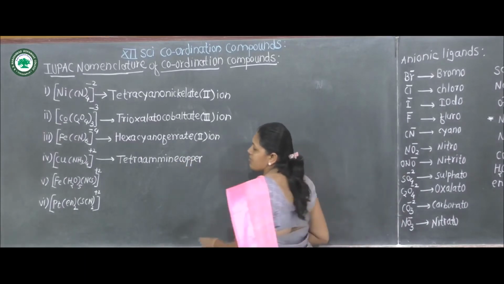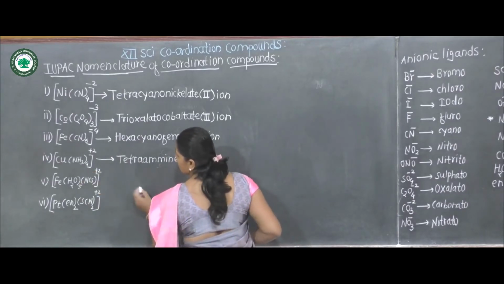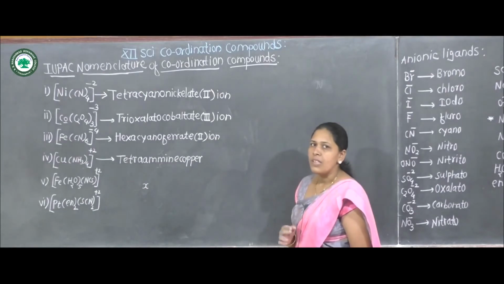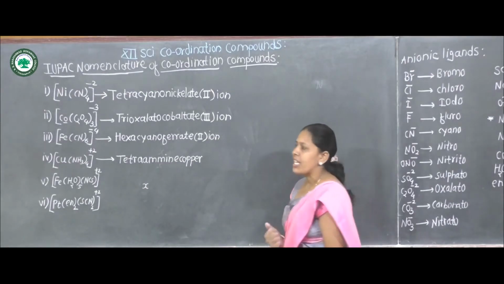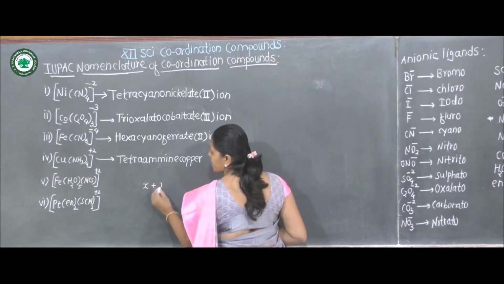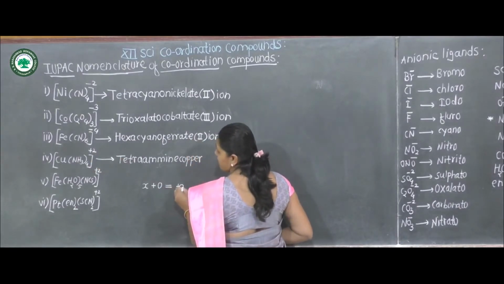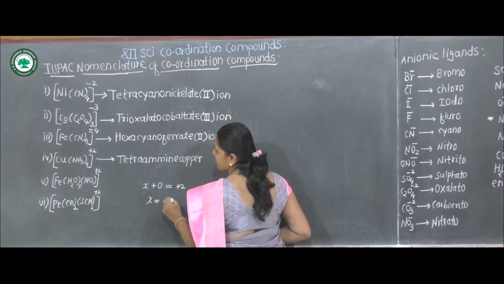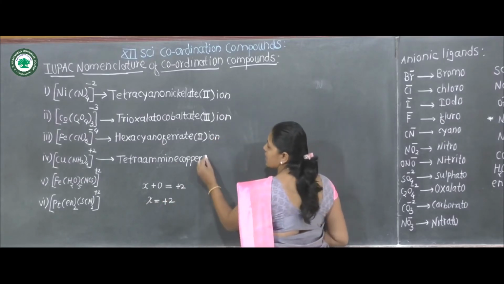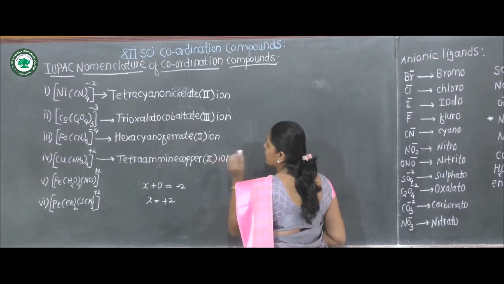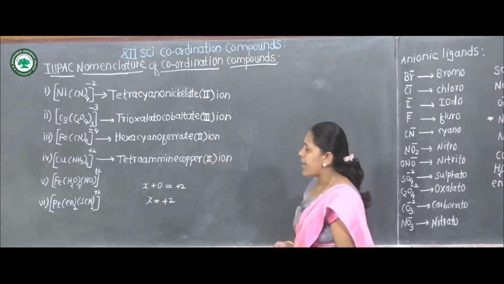What is the oxidation state of copper? Suppose the oxidation state of copper is X. There are 4 amine ligands which are neutral, therefore their oxidation state is 0, equal to the charge on the coordination sphere, +2. Therefore X is equal to +2, the oxidation state of copper is +2. It is also a cationic complex, therefore the name ends with copper.